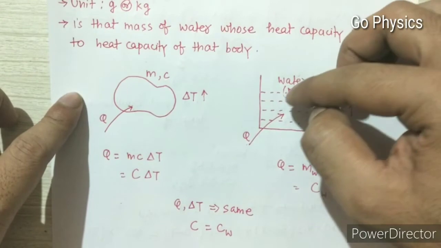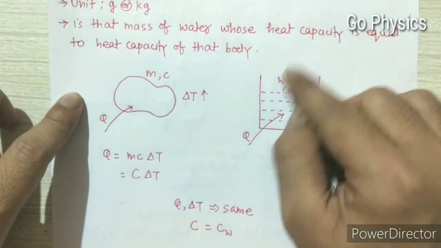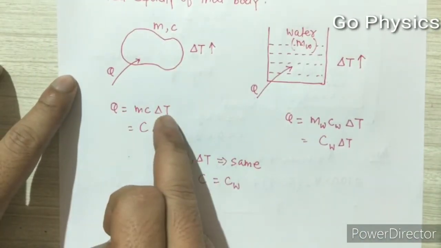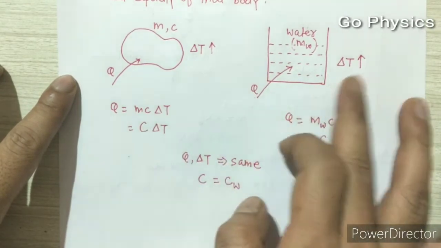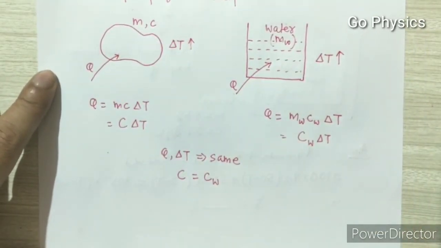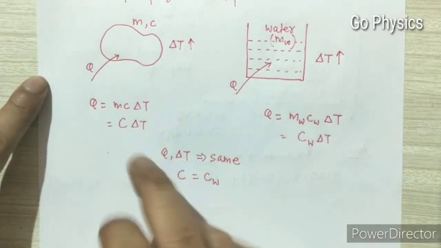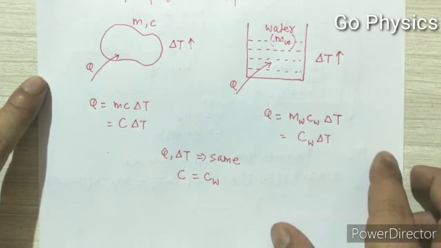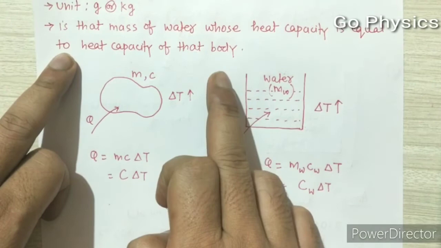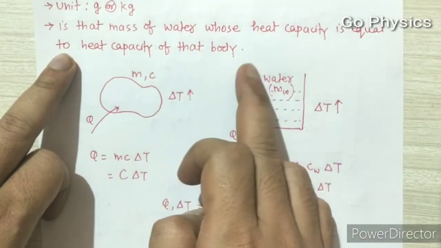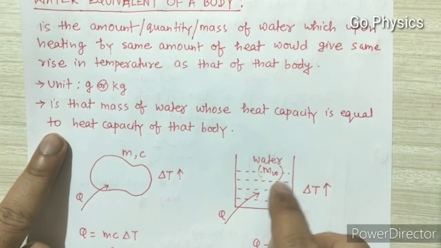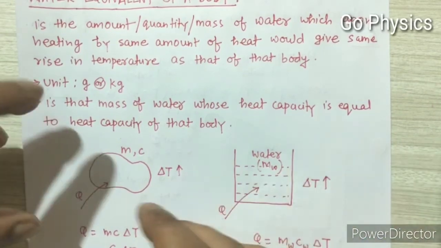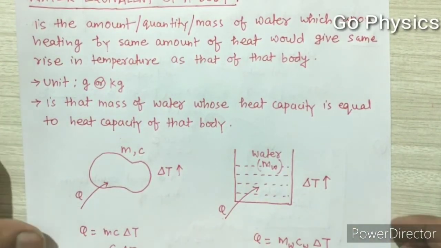We will either remove water from the container or add water to the container such that for the mass we can write capital Q equal to MC into delta T or capital C into delta T, and for water we can write MW CW delta T or capital CW into delta T. Since capital Q and delta T are the same, capital C equals CW. As I discussed earlier, it is that mass of water whose heat capacity is equal to the heat capacity of that body. So this mass MW of water is the water equivalent of this body. So we can find the water equivalent of any mass by applying this concept.